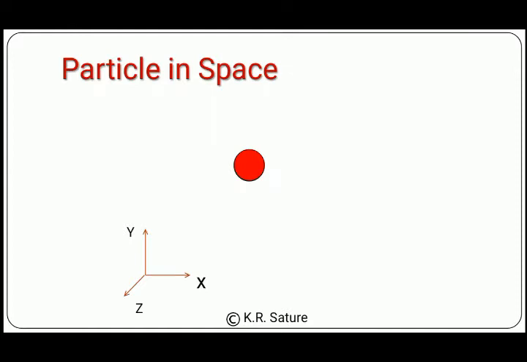Space means there are no other bodies near that particle. If there were some other objects near that particle, then they would also exert some force on it and the system would become complicated. So as it is our first example, we are considering a very simple system, which is a particle in space.